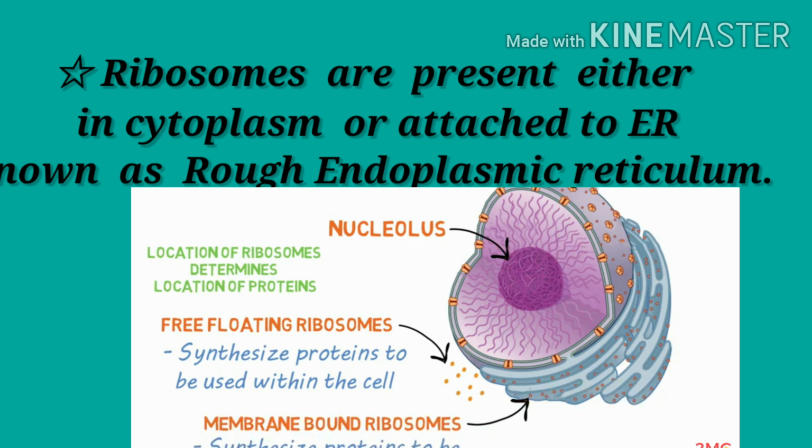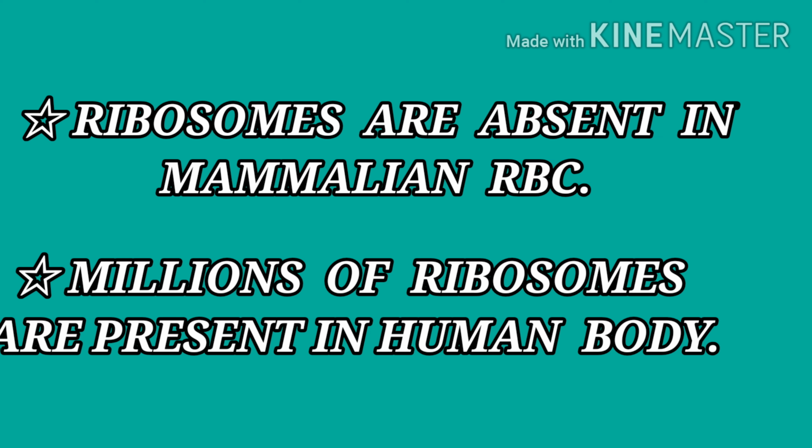Ribosomes are present either in the cytoplasm, which is known as free ribosomes, or attached to ER, that means endoplasmic reticulum. If ribosomes are present on ER, then that ER is known as rough endoplasmic reticulum. This should be clear from the diagram. Ribosomes are absent in mammalian RBC, that means in RBC ribosomes are not present, and inside the human body around 10 million ribosomes are present. Now let's see the function of the ribosomes.